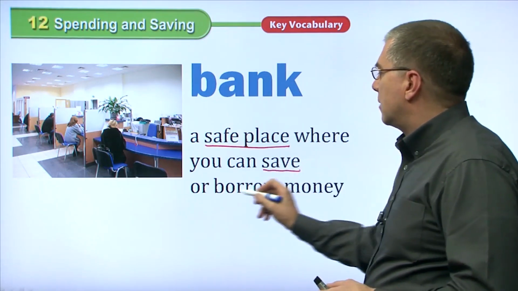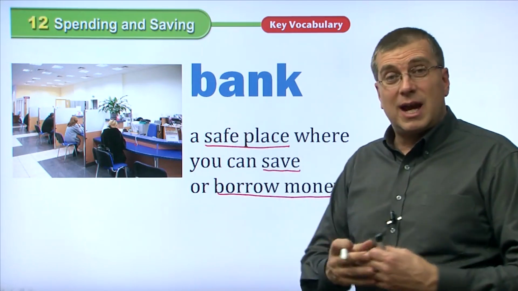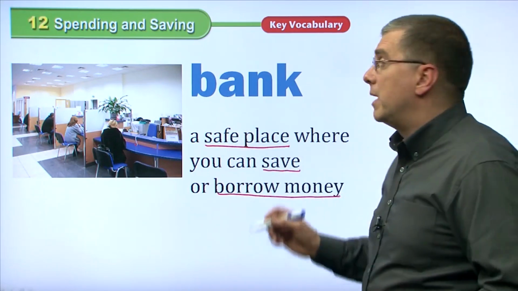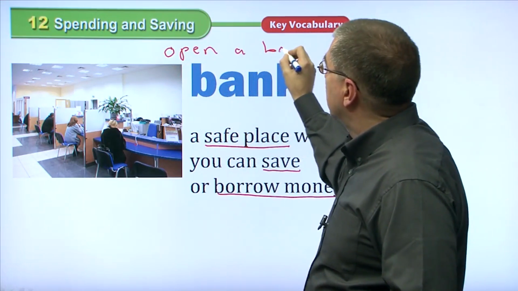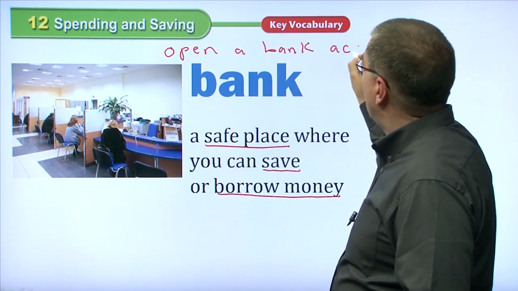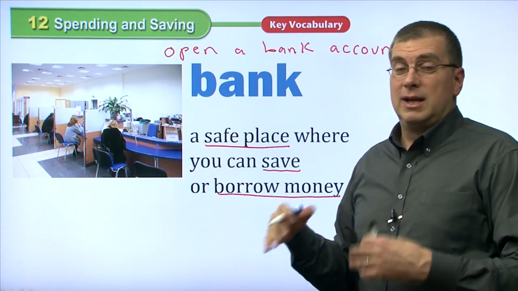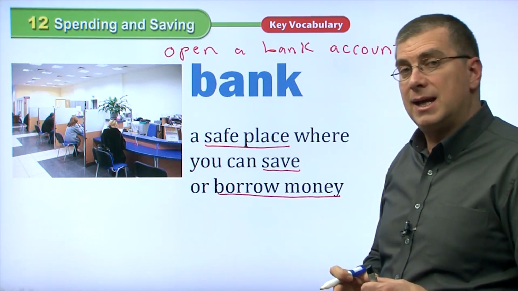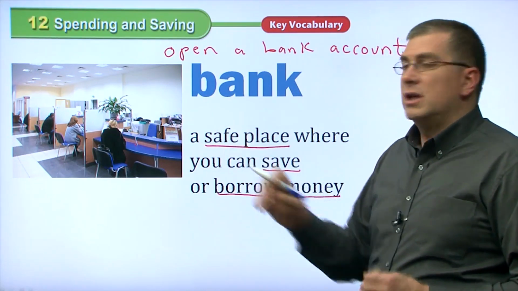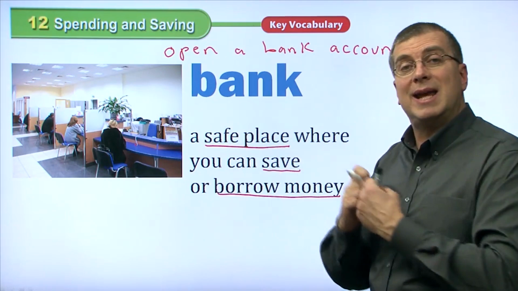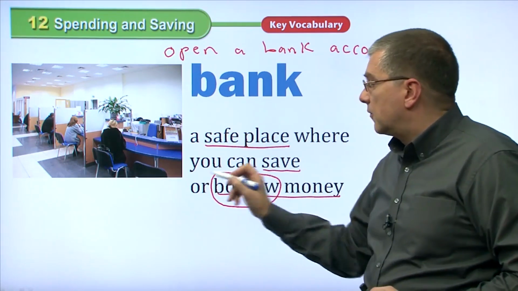You can save money at a bank or borrow money. Let's talk about save first. When you go to a bank and you say, I want to save money there, you open a bank account. Open a bank account. So you open a bank account at a bank. It has your name, it has your national ID number on the bank account so they know it's yours, not somebody else with the same name as you. And you can put your money in the bank. You can take your money out of the bank. In some cases, you can borrow money from the bank.